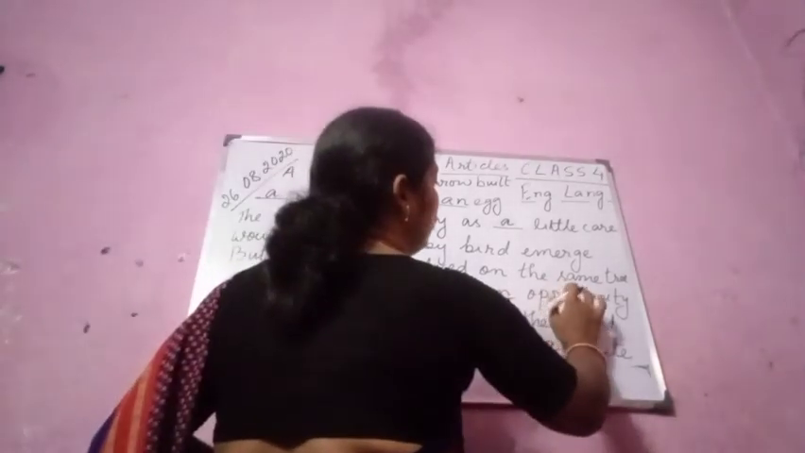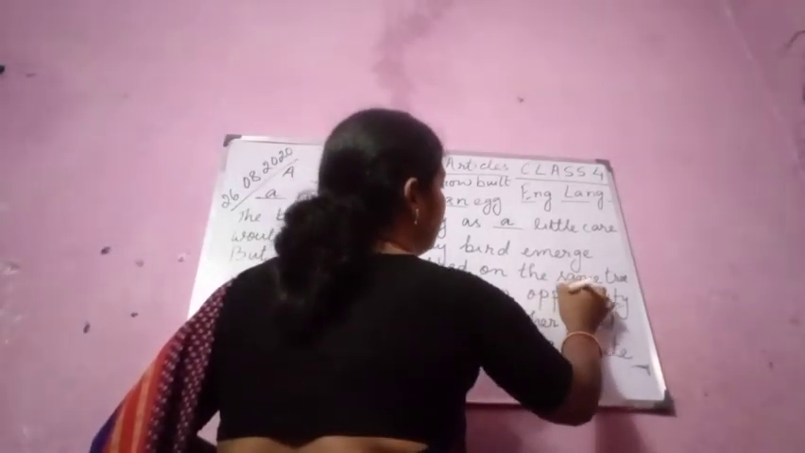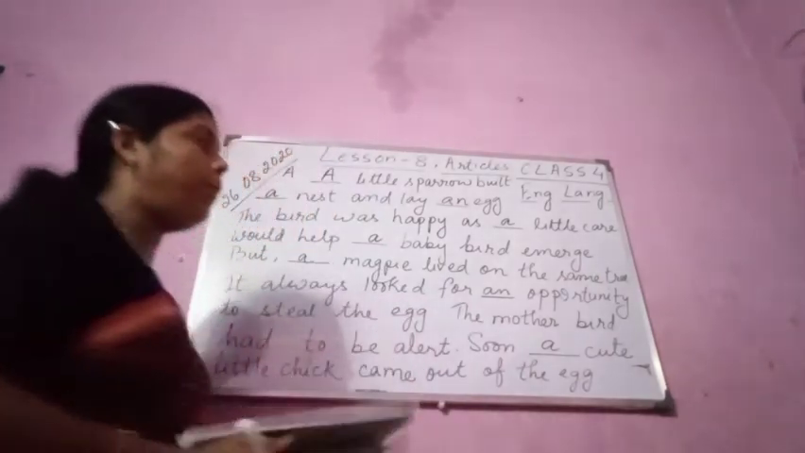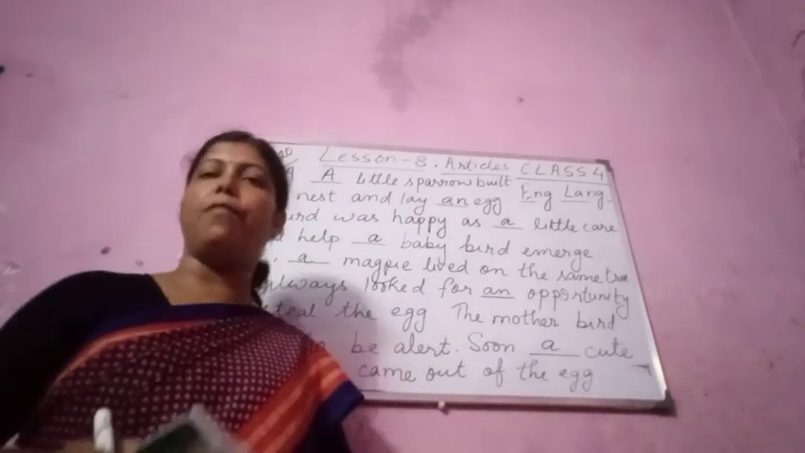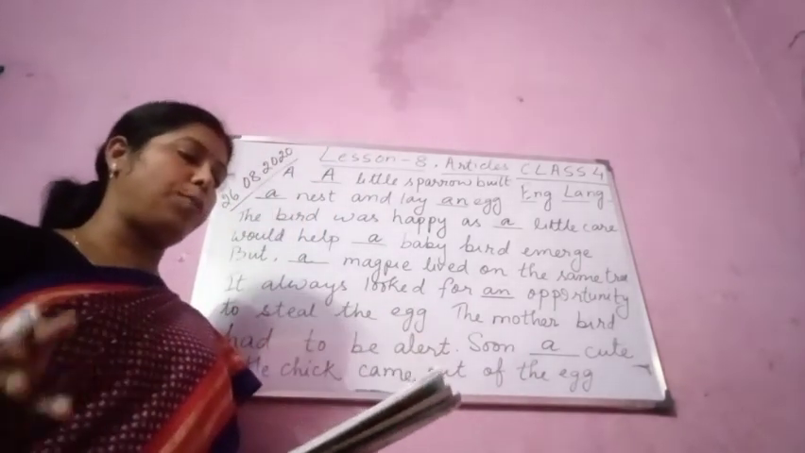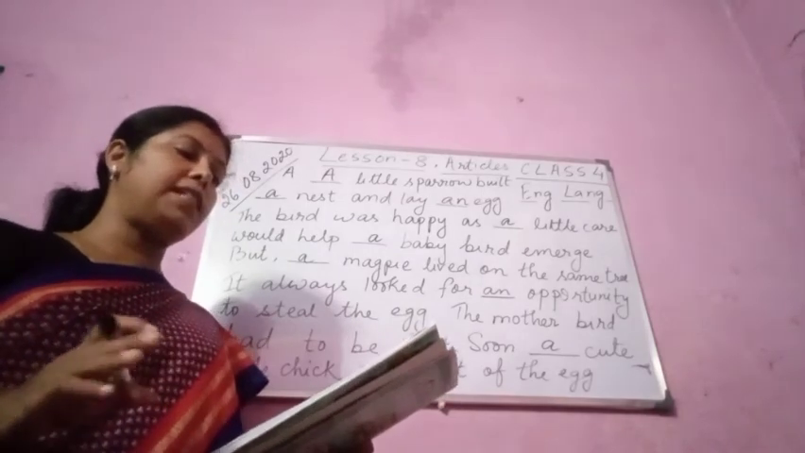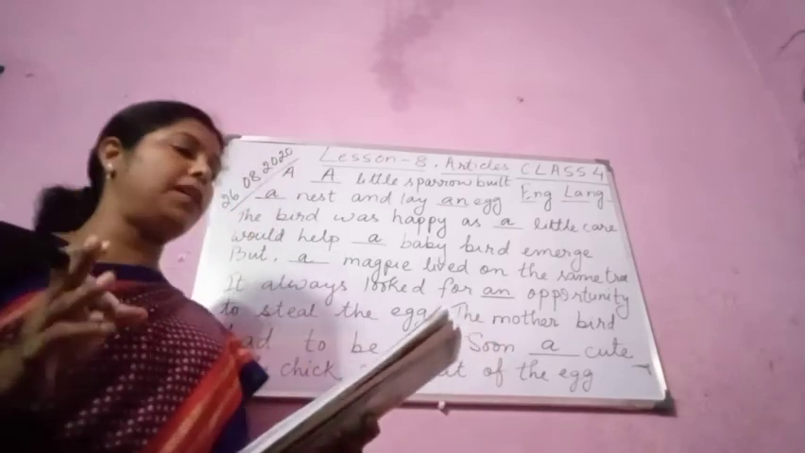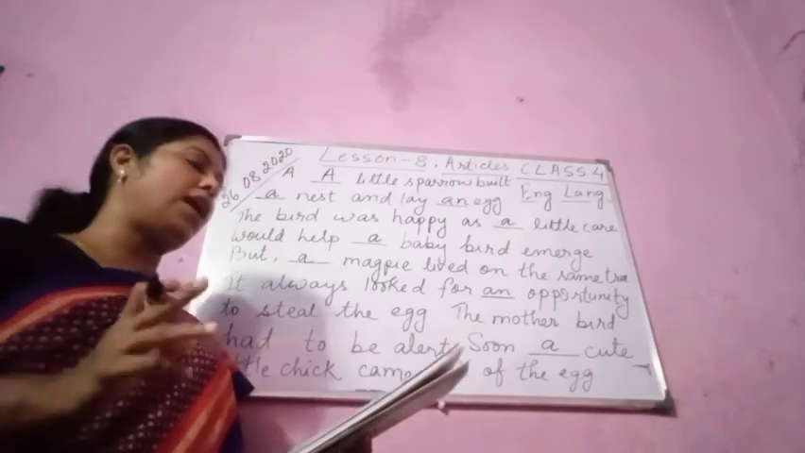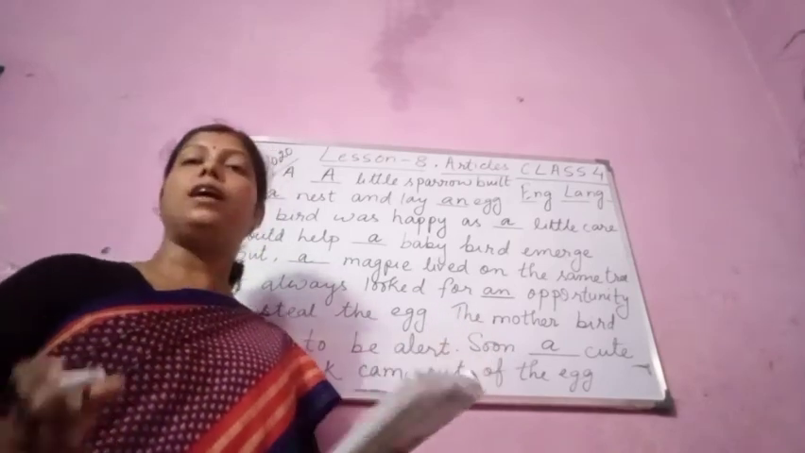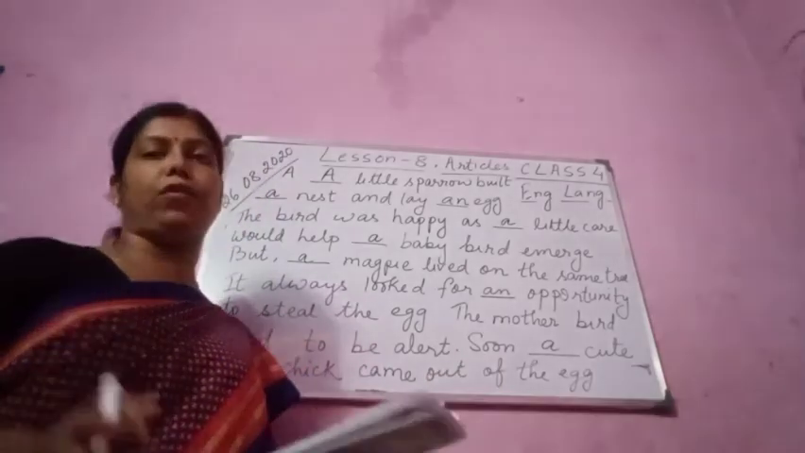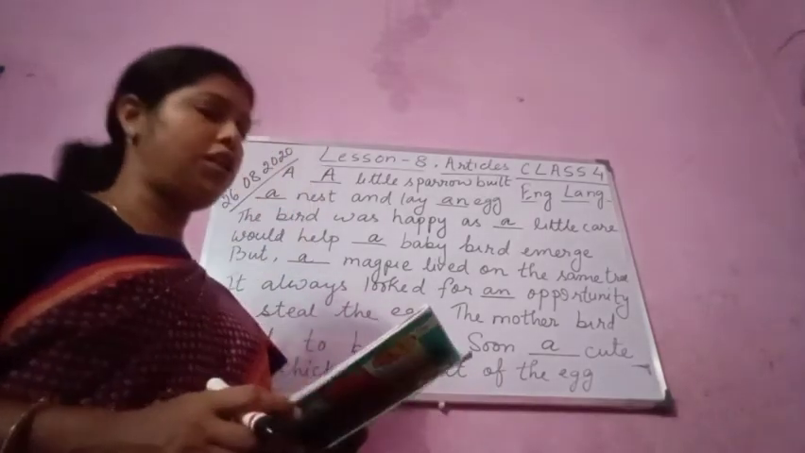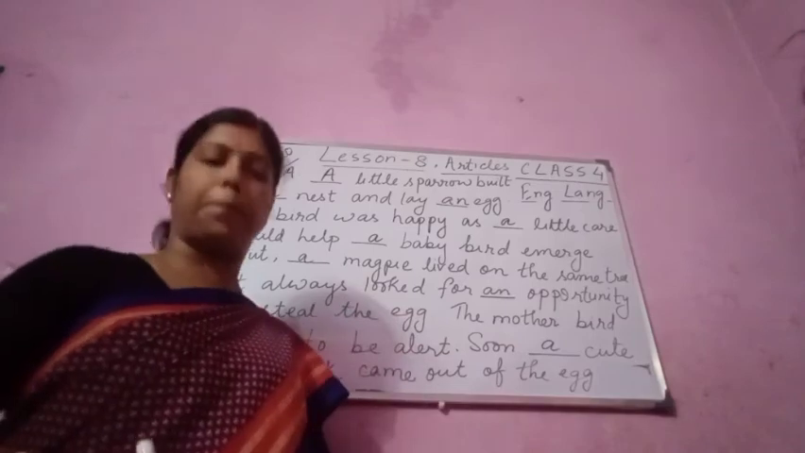O-P-P-O-R. Opportunity. Now you see here, opportunity is starting with O, which is a vowel. So we are using an opportunity to steal the egg. The mother bird had to be alert. Soon a cute little chick came out of the egg. Before cute we are using a. Now children, you have done this. You have to do this in the copy.